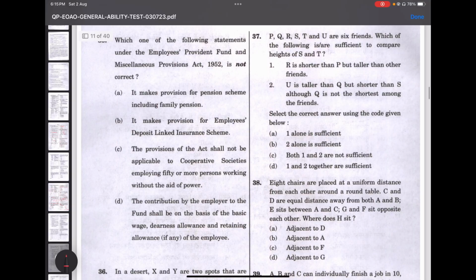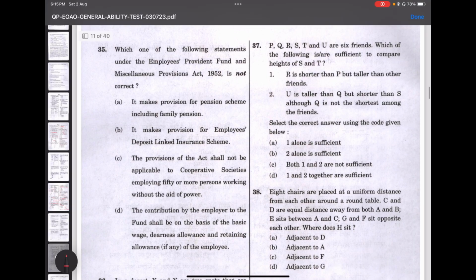So try to relate like that and study. So next question, which one of the following statements under Employees Provident Fund Miscellaneous Provisions Act is not correct? Here, it makes provision for the pension scheme including family pension. Yes, it is correct. It makes provision for employees deposit-linked insurance scheme.